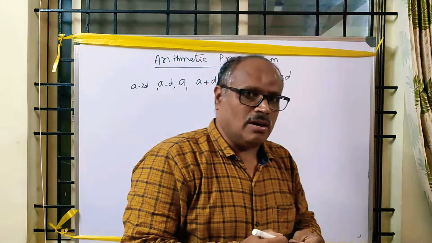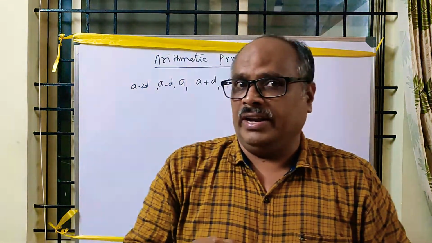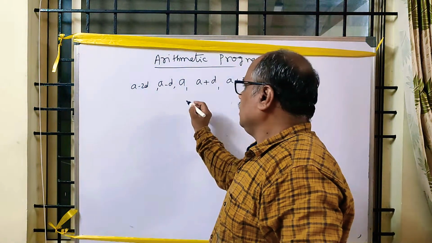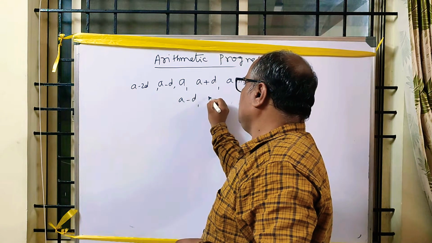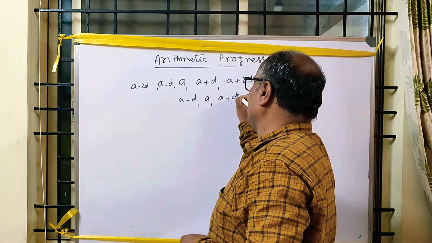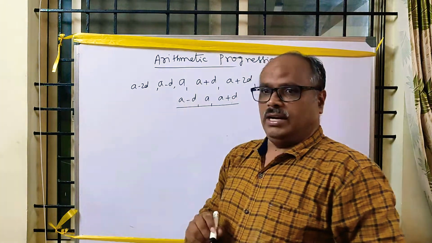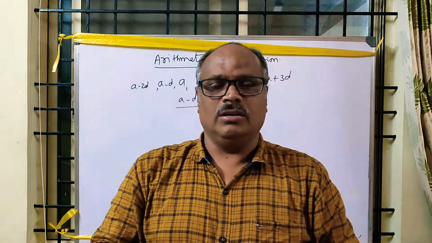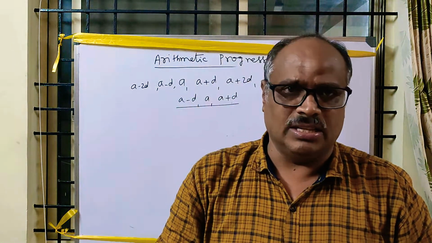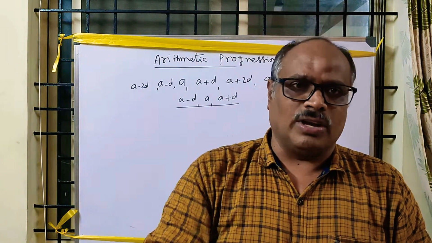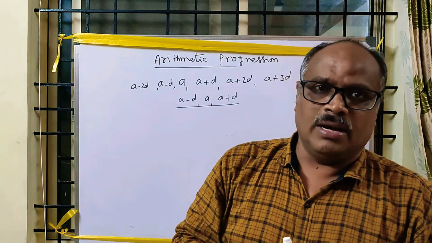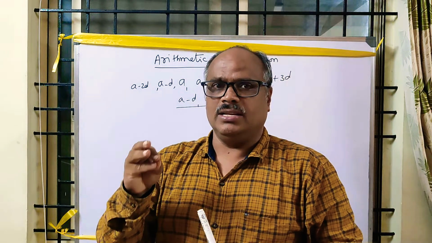If three terms are in AP, for convenience, always take the terms as A minus D, A, A plus D. You have to remember this one. When three terms are in arithmetic progression whose sum and product are given in the problem, always select the numbers as A minus D, A, A plus D.